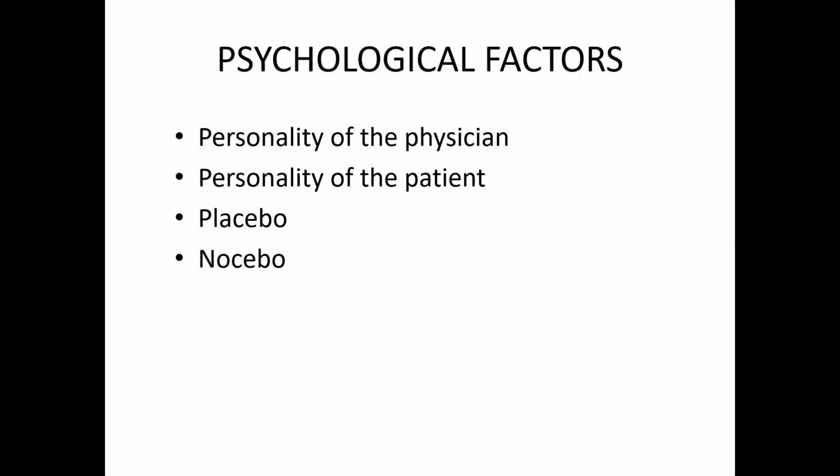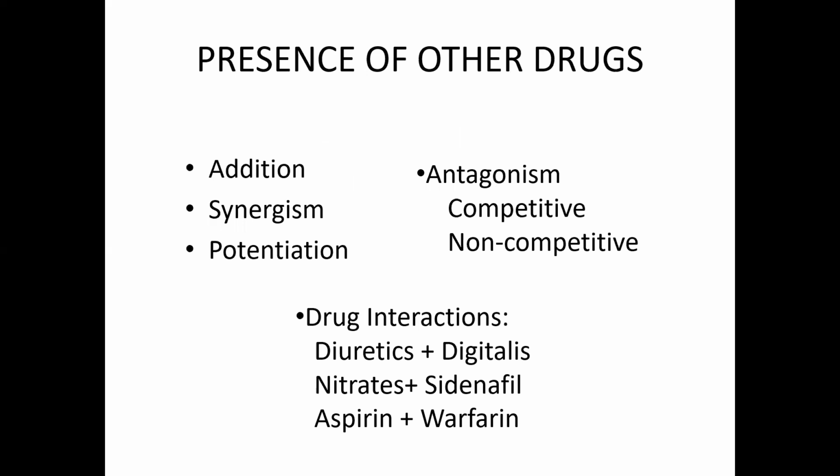And for the response, the tranquilization effect of chlorpromazine: in normal persons we get the tranquilization effect with 50 to 100 milligrams, whereas in psychotic patients we have to use 100 milligrams up to 500 milligrams. So these psychological factors may modify the drug activity. And the last one is the presence of other drugs.